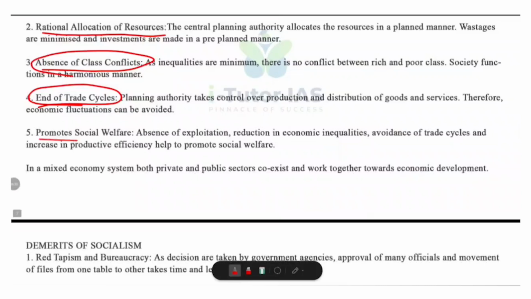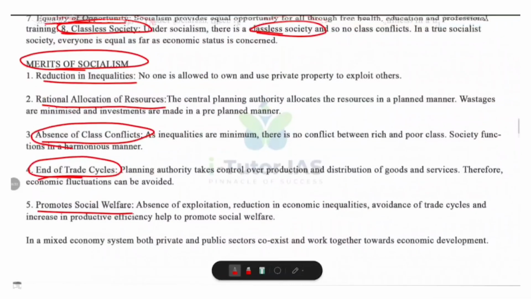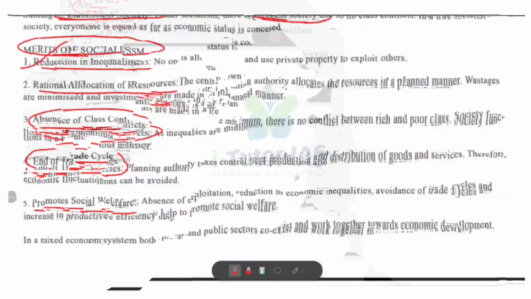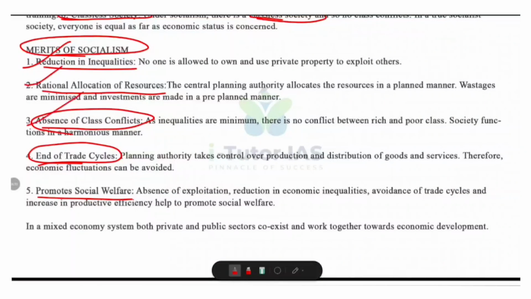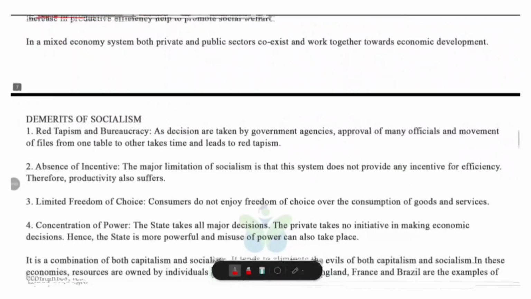And last one, it promotes social welfare. Because of reduced exploitation, planned investment and stable economy, socialism promotes the welfare of all citizens. Everyone has access to basic needs like food, health and education. Society is more equitable and secure. Okay, so what are the merits of socialism? Reduction in inequalities, rational allocation of resources, absence of class conflict, end of trade cycle and promote social welfare.